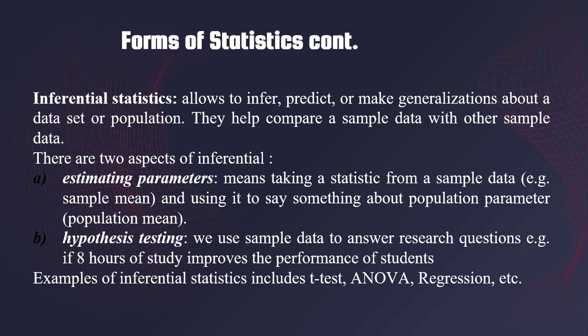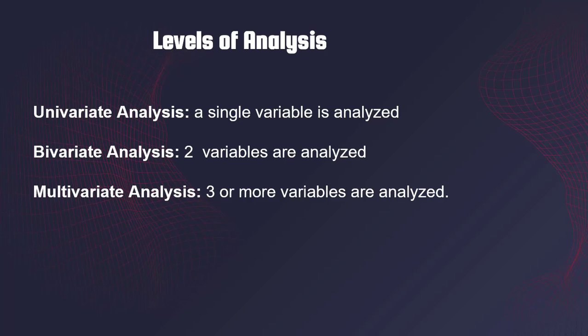Also, we have inferential statistics. Inferential statistics allows us to infer, predict, or make generalizations about a data set or population. There are two types of inferential statistics. We have estimating parameters, and we have hypothesis testing. Examples of inferential statistics include t-test, ANOVA, regression, etc.